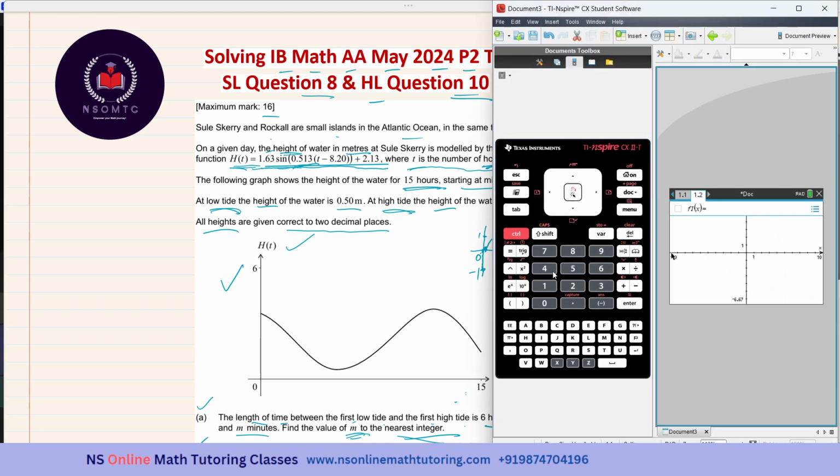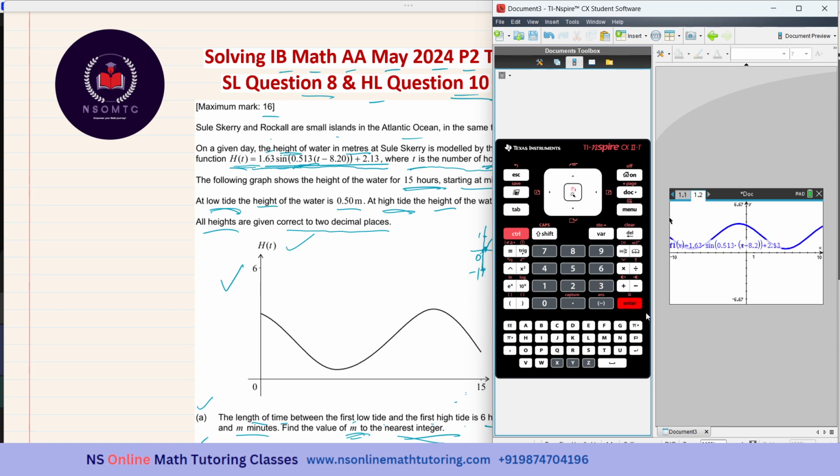We go to the graph page and enter 1.63 times sine of 0.513 times bracket open, it will be x not t, x minus 8.2, I'm not writing 8.20, bracket close, plus 2.13. Okay, enter. Okay, fine. Let us stay over there.